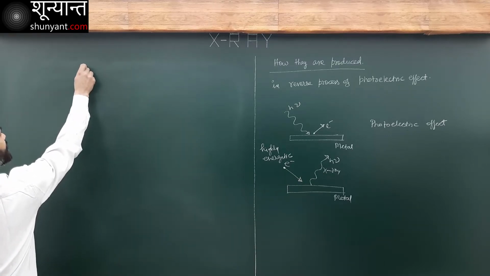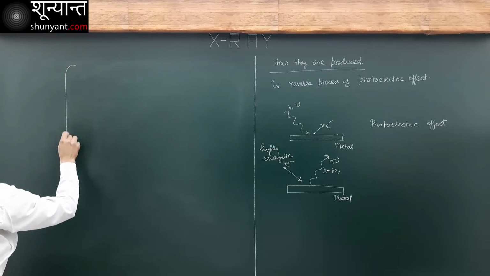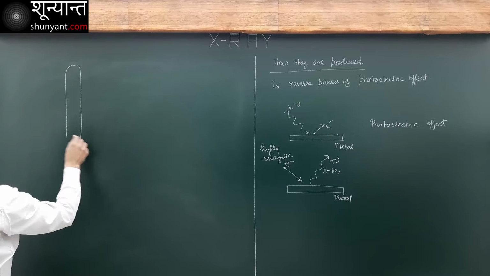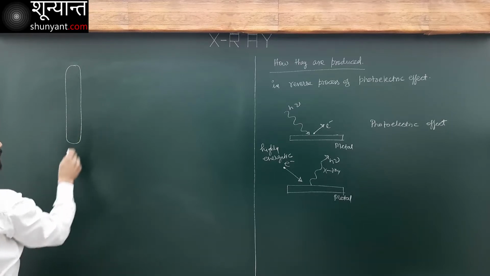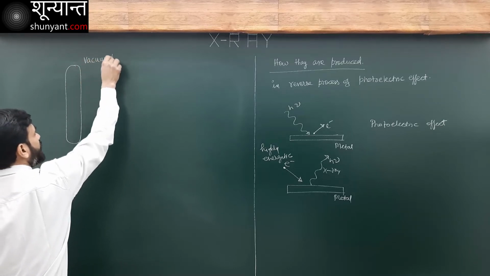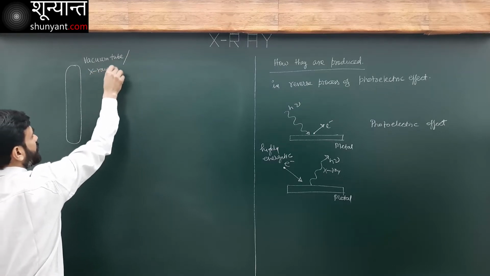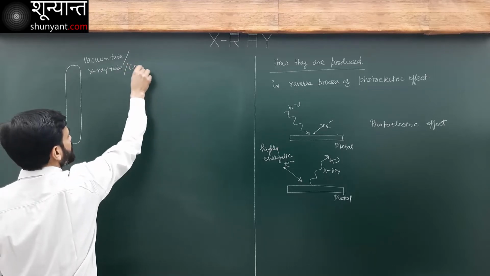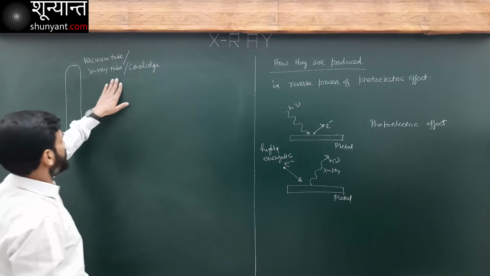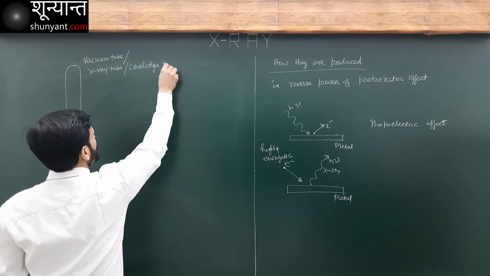Let's say I have this thing here. First of all, we take a vacuum tube. Let me write it here. It's a vacuum tube. It's also known as the X-ray tube, or Coolidge tube. Coolidge was a scientist who made this arrangement, this X-ray tube, vacuum tube, Coolidge tube.